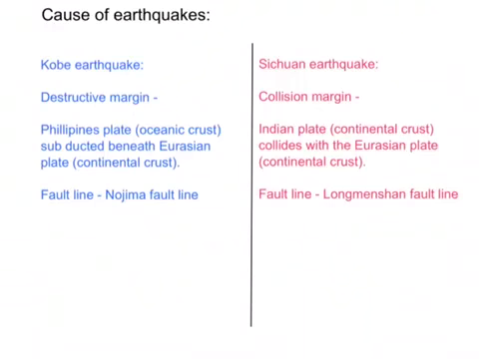Moving onwards to the causes of the earthquake. The Kobe earthquake was formed due to action at a destructive plate margin. This is where the Philippines plate, oceanic crust, subducted beneath the Eurasian plate, continental crust, and the pressure is released along a fault line called the Nojima fault line. In the Sichuan earthquake, it was a totally different plate margin. Instead of a destructive, it was a collision margin, and this is where 2 continental plates, the Indian plate and the Eurasian plate, collided and buckled upwards, and the pressure was released along a fault line called the Longmenshan fault line.